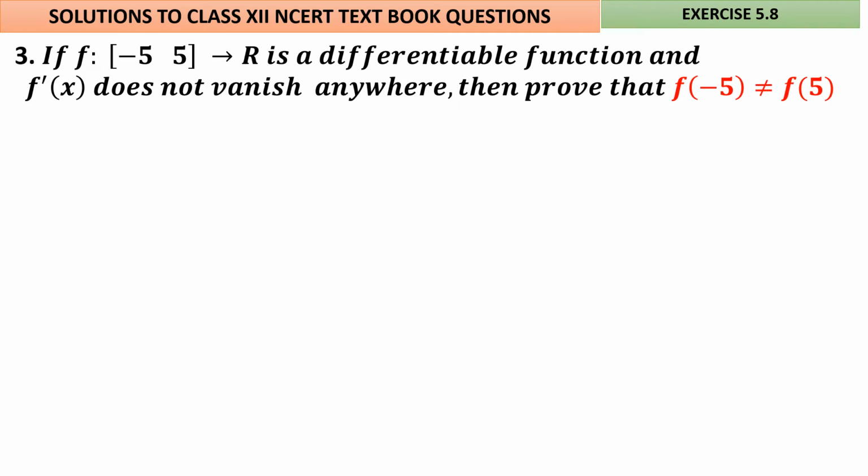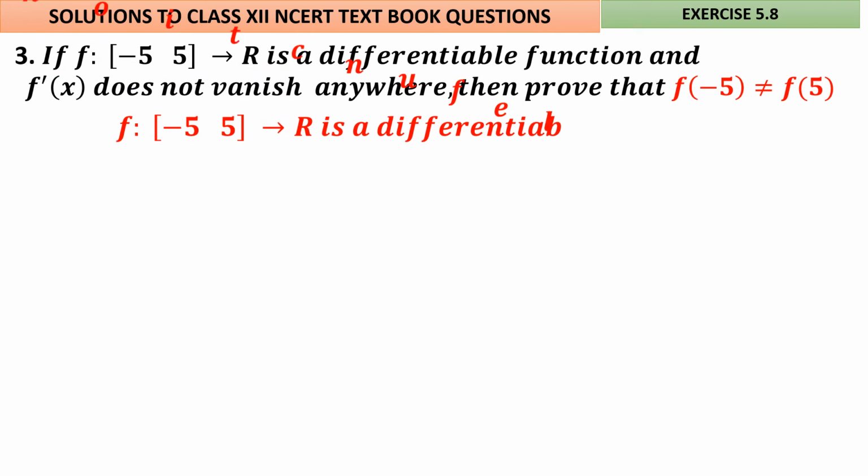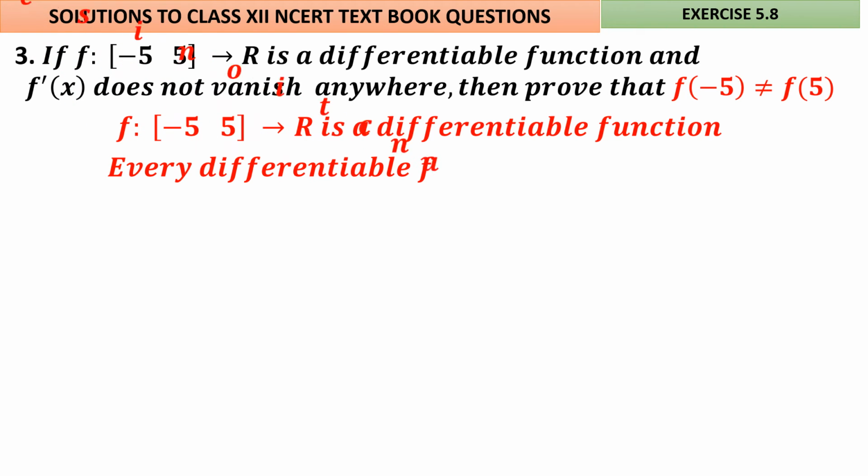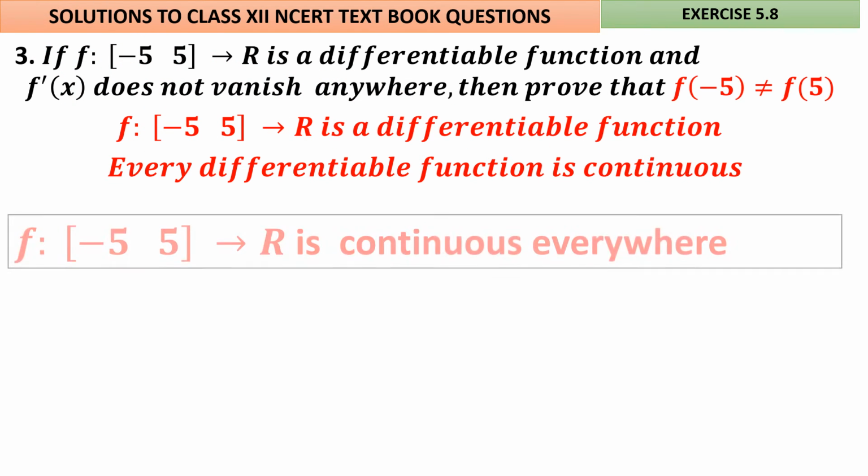Question number 3. f from minus 5 to 5 is a differentiable function. Good. And f dash of x does not vanish, which means that it is not equal to 0. Then prove that f of minus 5 is not equal to f of 5. The function is not given, but some information about the function is given. It's a differentiable function. Every differentiable function is continuous.